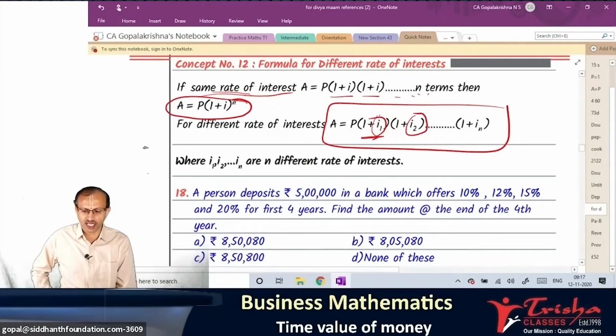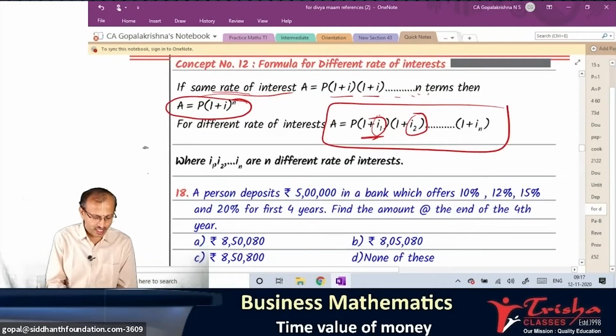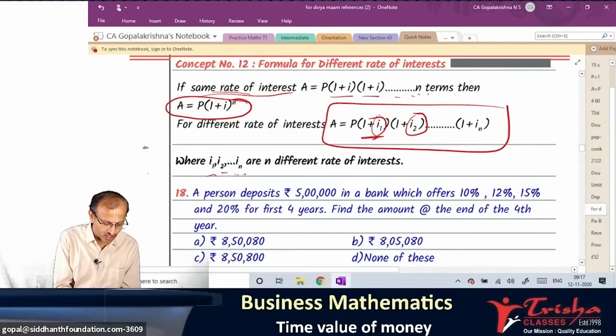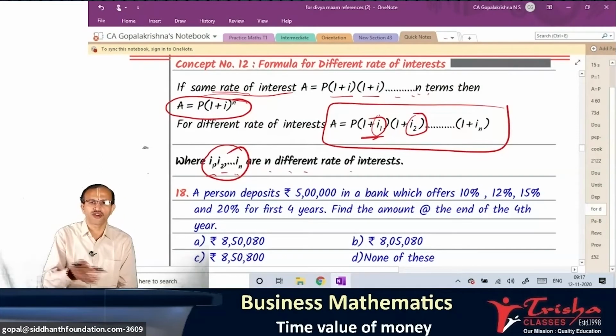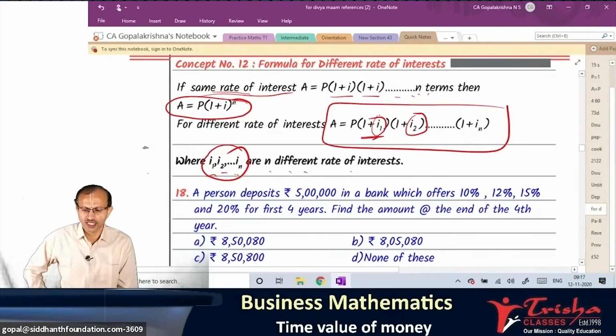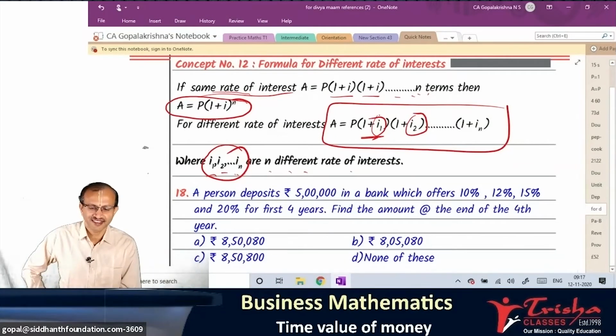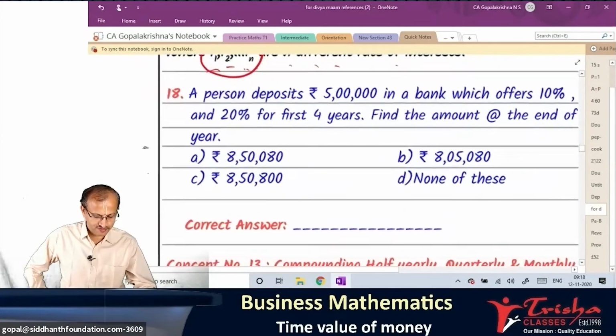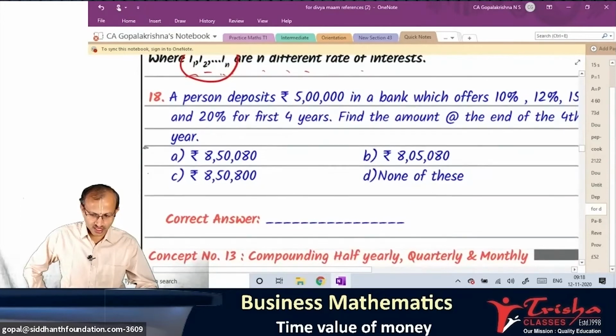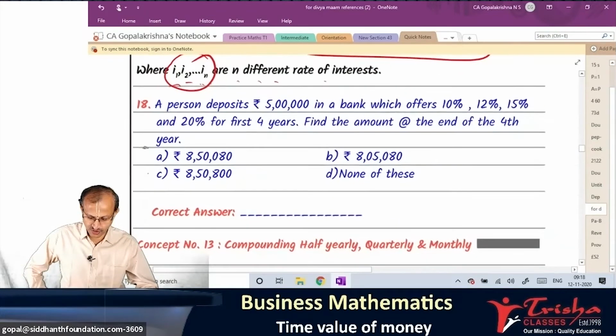P into 1 plus I1, 1 plus I2, 1 plus I3 up to 1 plus IN, where I1, I2, up to IN are n different rates of interest. If there are 4, you have to take I1, I2, I3, I4. Everyone completed this working? Super. Shall I go to the next question? Some response from you?